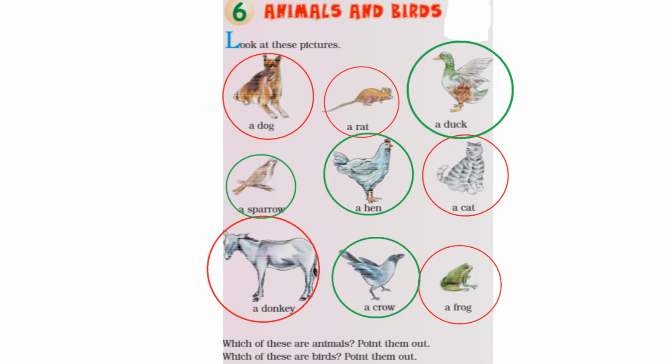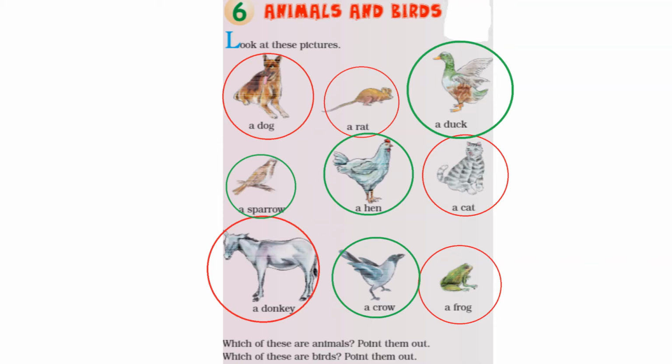We know the meanings of these animals and birds, right? A dog means kutta. A rat means chuha. Next, a duck means batak. A sparrow means ek chidiya. Hen means murgi. Next, a cat. Cat means billy. Donkey means gadha. Crow means kawa. And frog means mendak. Right. So we know the meanings of birds and animals. They have shown the pictures.